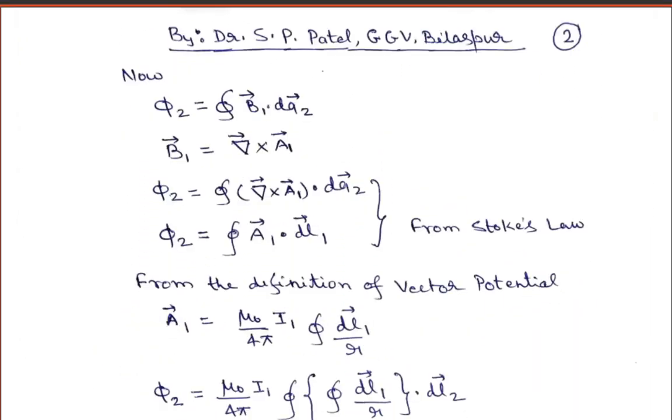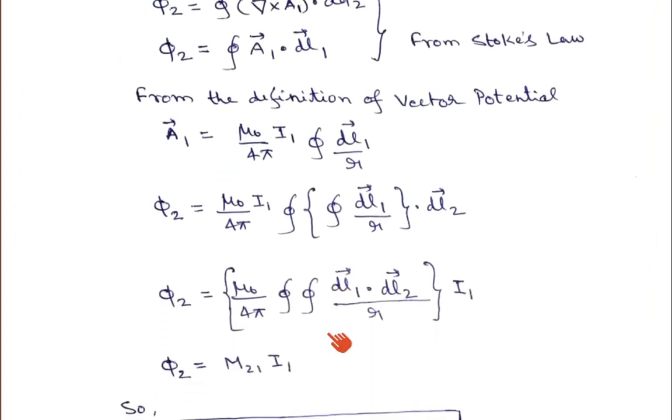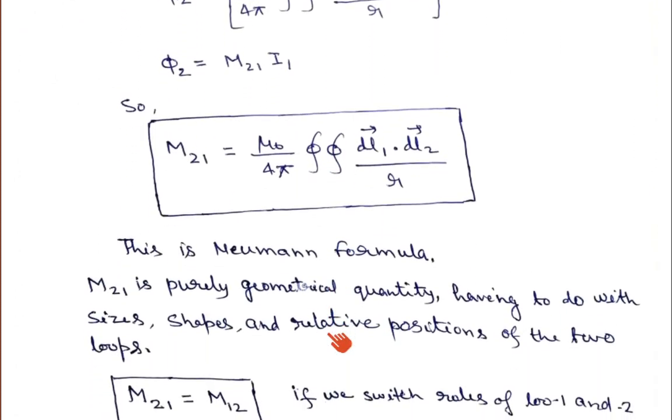If you go back and look here, M21 only depends upon the displacement vectors dl1 and dl2, and there is no current term, and the R term is similar for both cases.